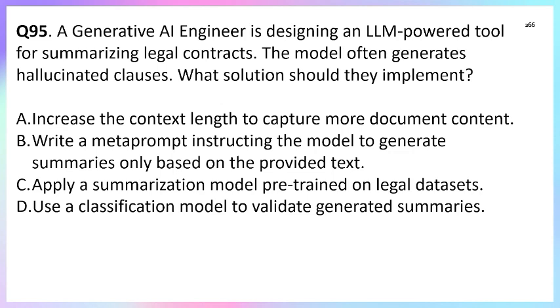So the correct answer is option B, because it says write a meta prompt instructing the model to generate summaries only based on the provided text. It means the text we have is the basis on which we need to summarize. Option A is to increase the context length to capture more document content. No, why would we increase it? This is incorrect.